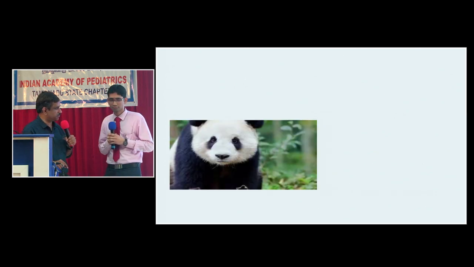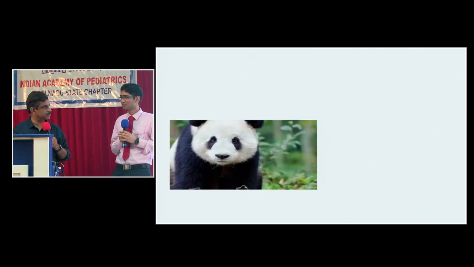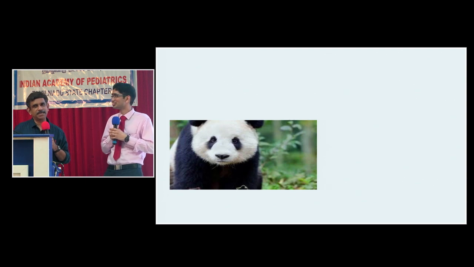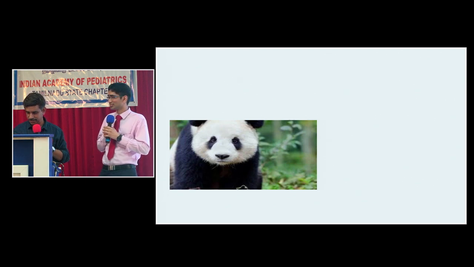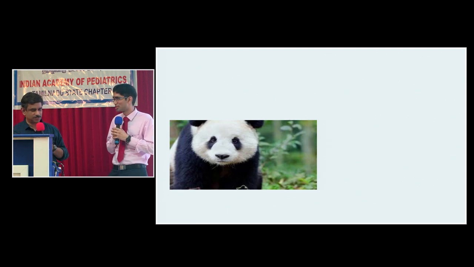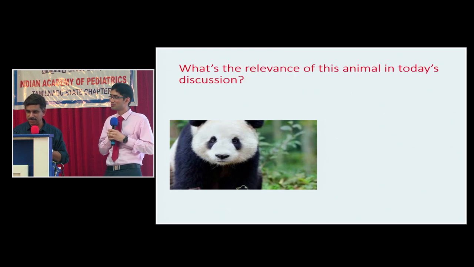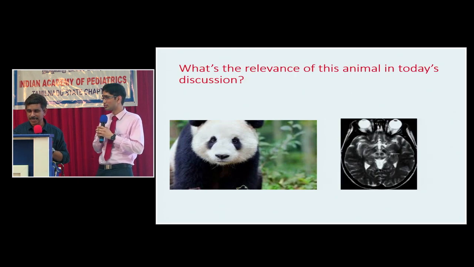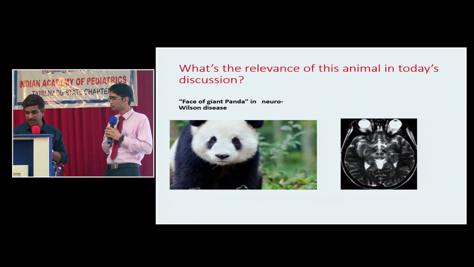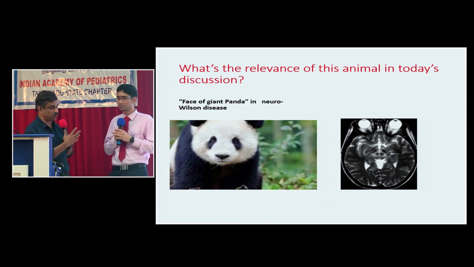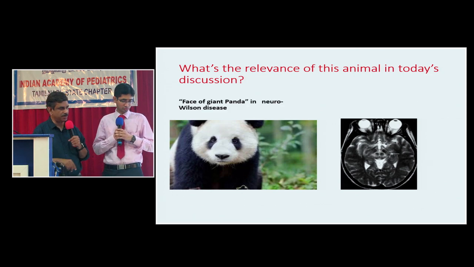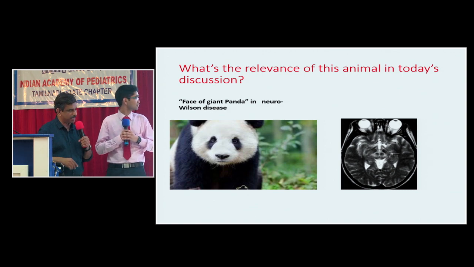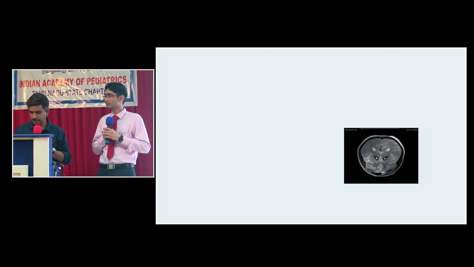What's the relevance of this animal? What is this animal? Pandas. Can you qualify the panda? Giant panda. It's a big panda. So what's the relevance of this animal? In T2 weighted images in MRI in Wilson's disease, that's the classic MRI finding of neuro-Wilson disease: face of a giant panda. You can see the classic MRI appearance of neuro-Wilson disease.